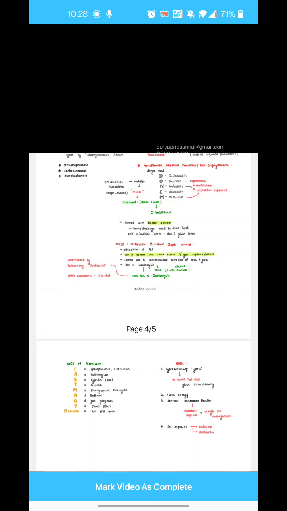So we have 5 targets. One is the cell wall, the cell membrane, the DNA, and the protein synthesis. And the last one is to affect the metabolic pathways. So these are the different things we have to attack this bacteria. So let's start with this and attack one by one. First, we'll attack the cell wall and see what happens. Now, before going to that, cell wall synthesis inhibitors.